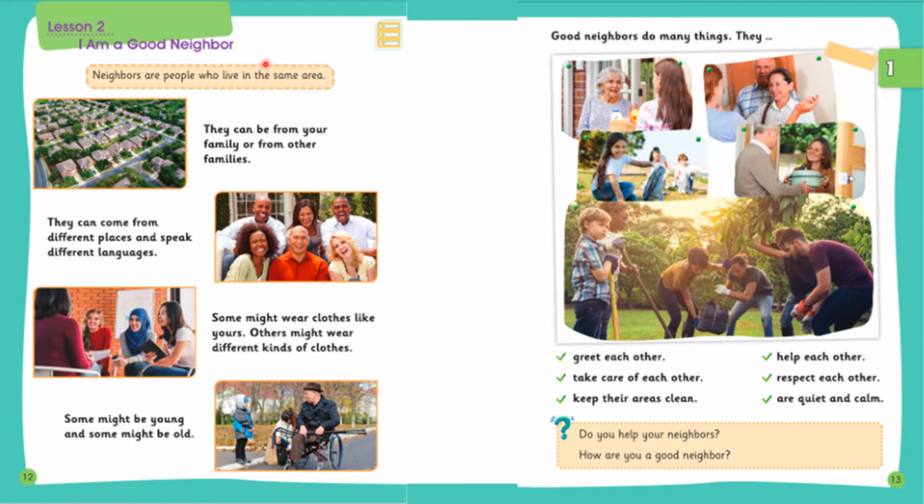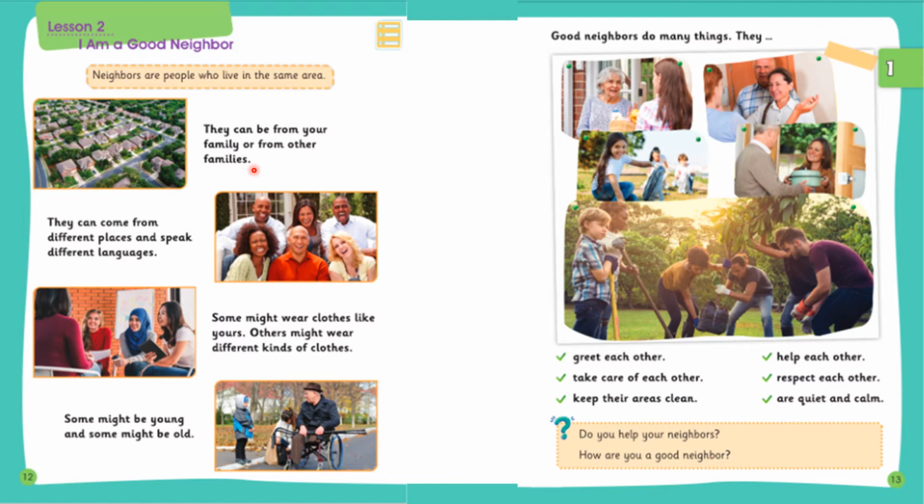Now let's see, who are neighbors? Neighbors are people who live in the same area. When we are living in a building, in a flat, in a house, wherever we are living, the people who live around us, they are all our neighbors. Now they can be from your family or from others' families. Like back in our countries, we are living with our families next to us, and they all make us our neighbors. But here, usually, sometimes we don't have our families next to us. They are not living near us.